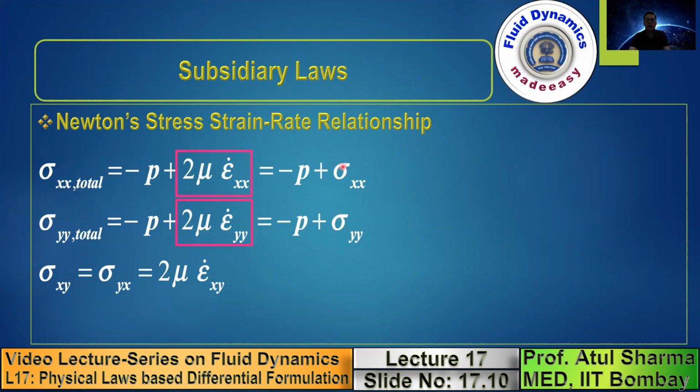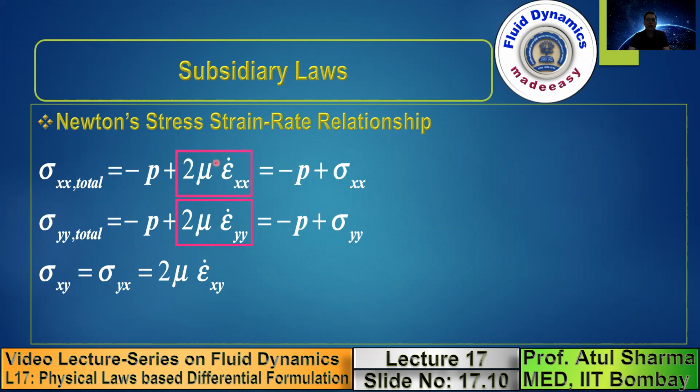When we have sigma, these are the viscous stresses, and viscous stresses plus pressure give the normal stress. Note that pressure always acts normal, so pressure is always a normal stress. So this pressure appears in sigma xx and sigma yy. It doesn't appear in the shear stress, which is shown here. So for normal stresses, we have a combination of the viscous stresses and pressure.